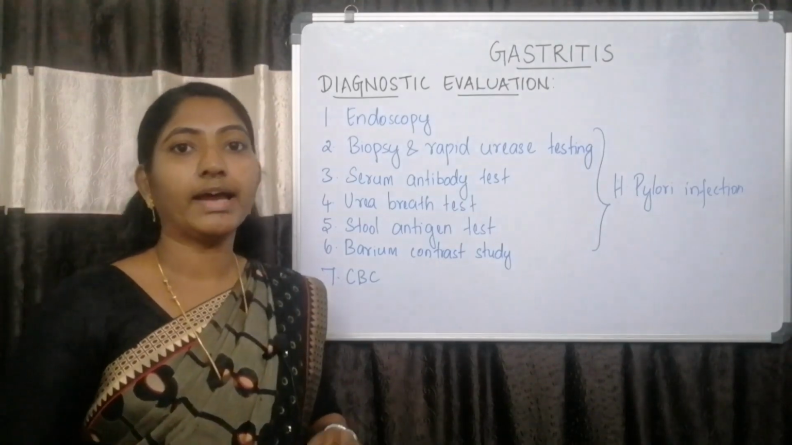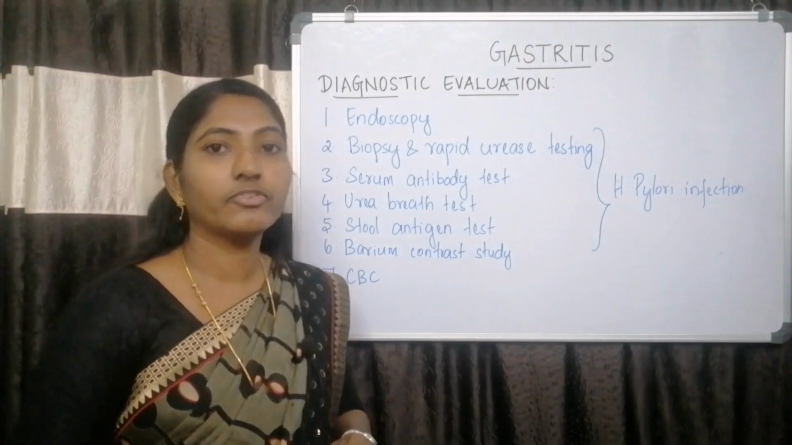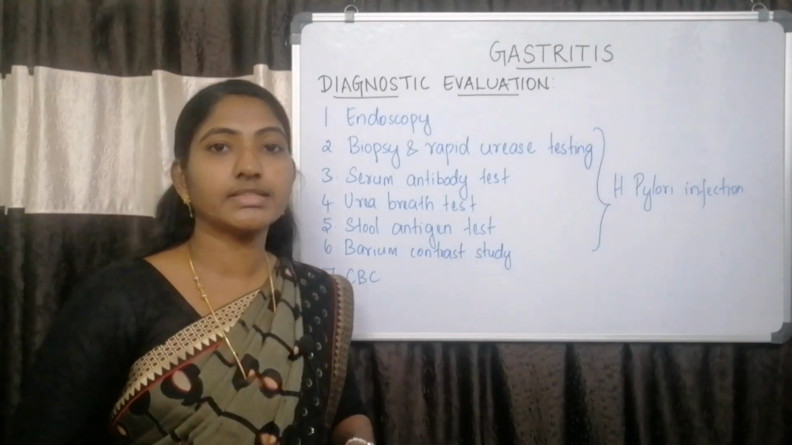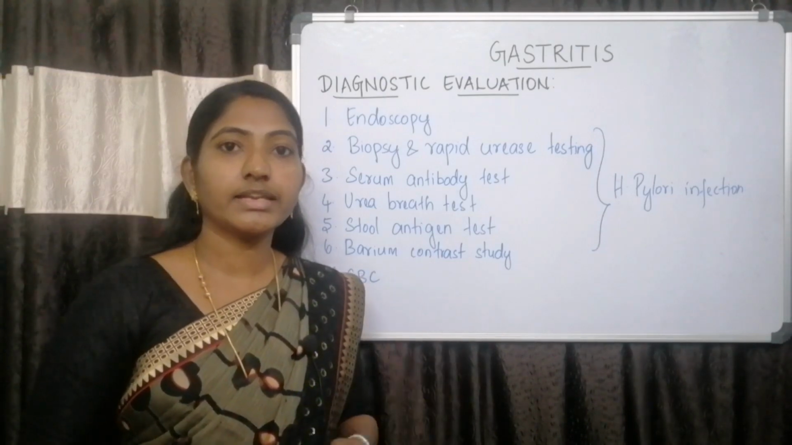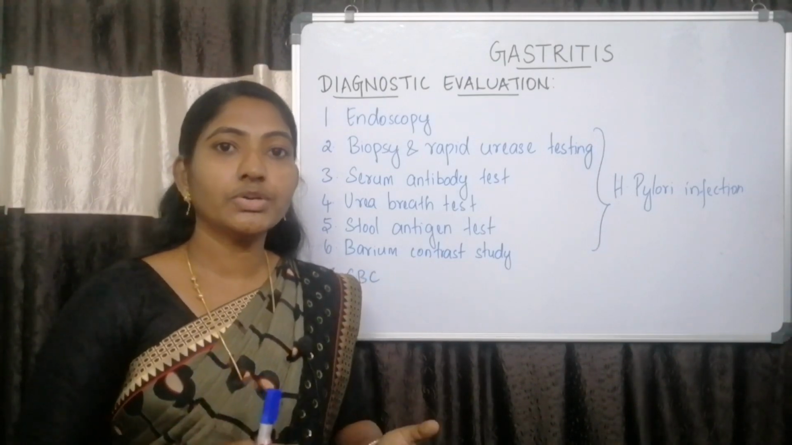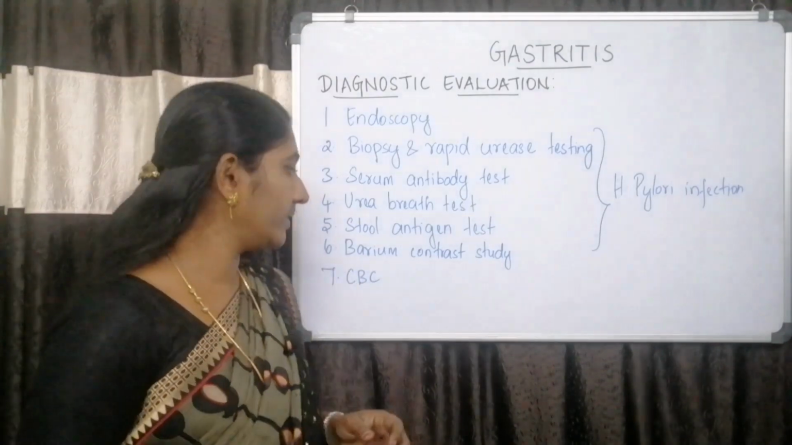This is done to identify if there is any antigen present for H. pylori infection. Then sixth one is barium contrast study. In this, an X-ray abdomen is taken after a barium meal. This shows any inflammation of the gastric mucosa in the X-ray film.